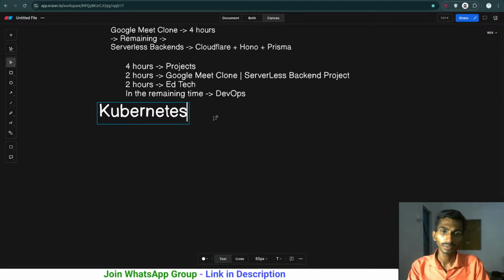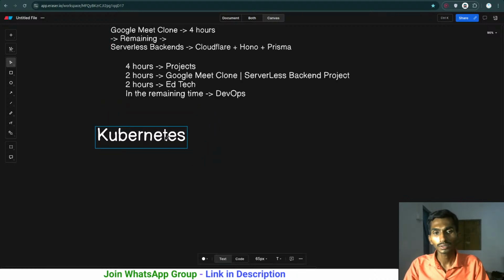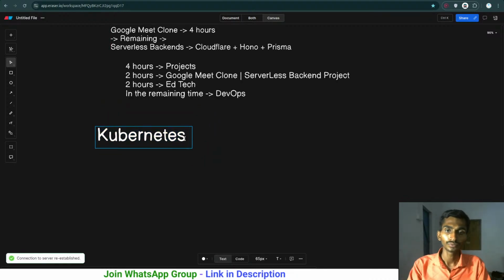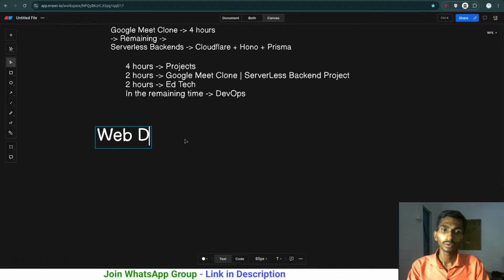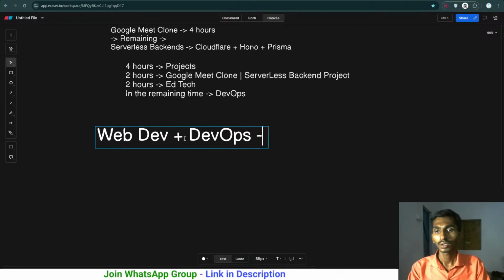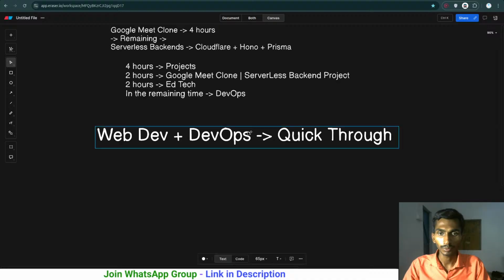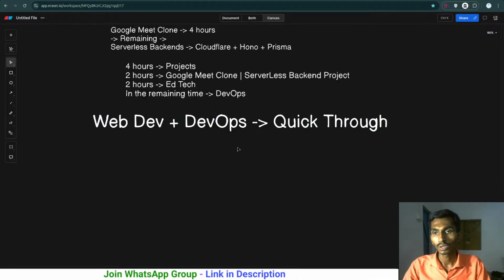And let's see. By the way, we will be applying everything, but yeah, a quick go through needs to be done. So web dev, whatever I have learned, plus DevOps that I have learned, a quick go through everything, and if we need to dig deeper into something, we are gonna be digging deeper into that. So this quick go through is needed.